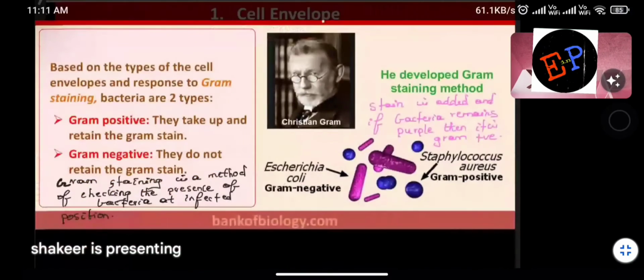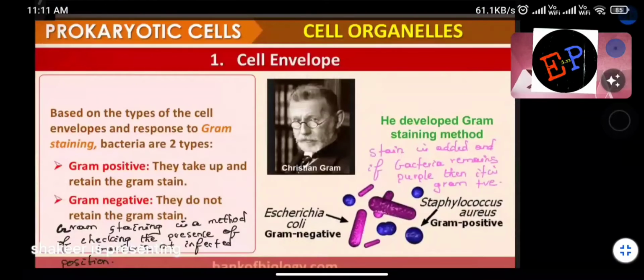Okay. Based on the types of cell envelopes and response to Gram staining, bacteria are of two types. What is meant by Gram staining? Gram staining is a method of adding color to a particular region. Are you able to understand now?